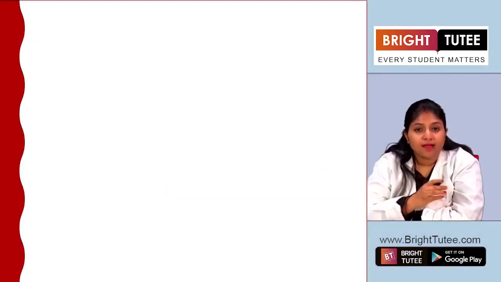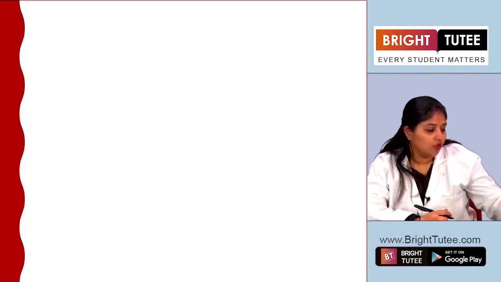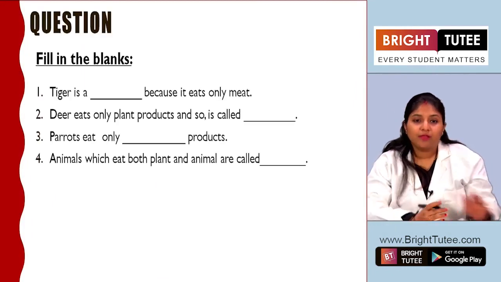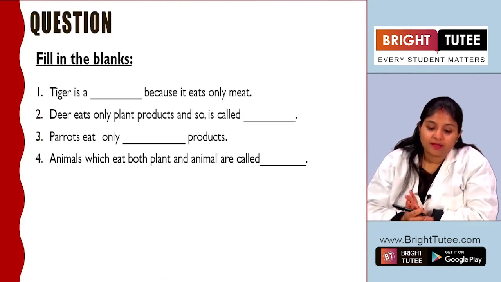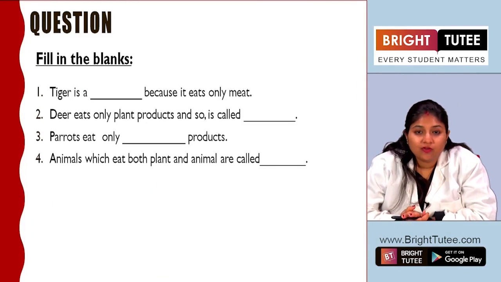Now we have studied the different types of food the animals eat, and depending on that we have classified them into three categories: herbivores, carnivores and omnivores. Now let's answer some of the questions pertaining to the food habits of the animals. The very first question is, tiger is a dash because it eats only meat.